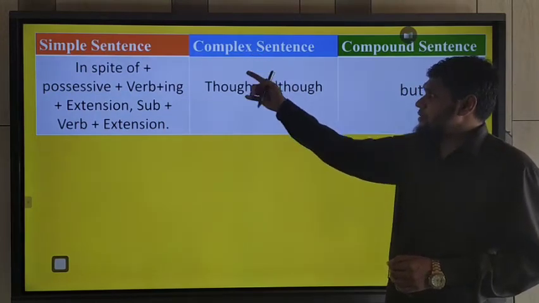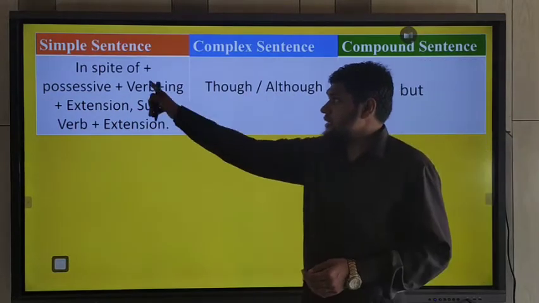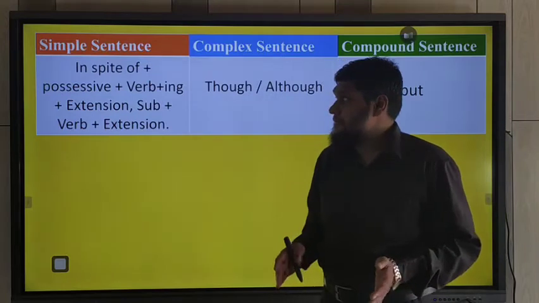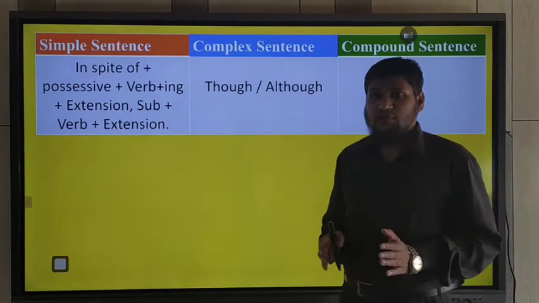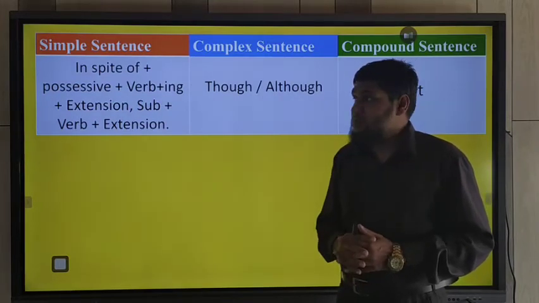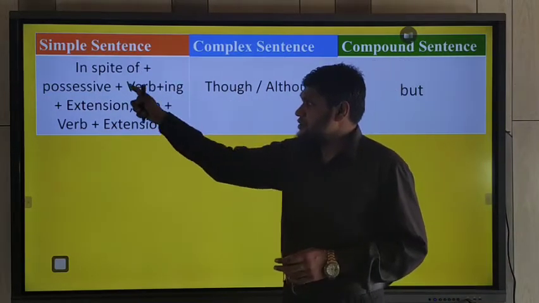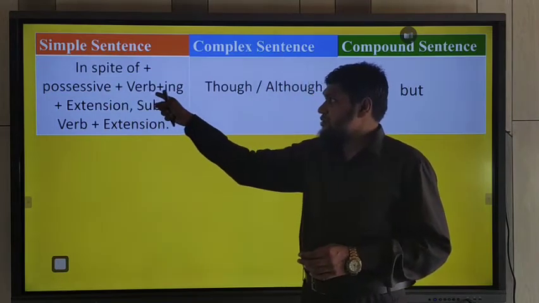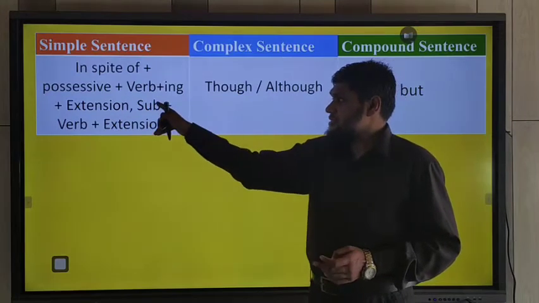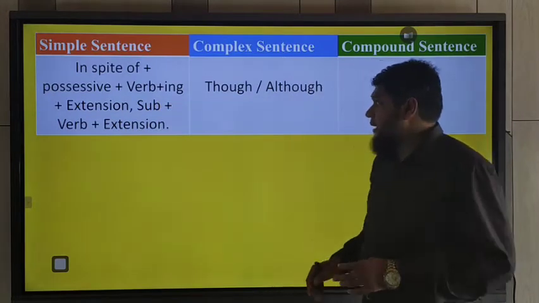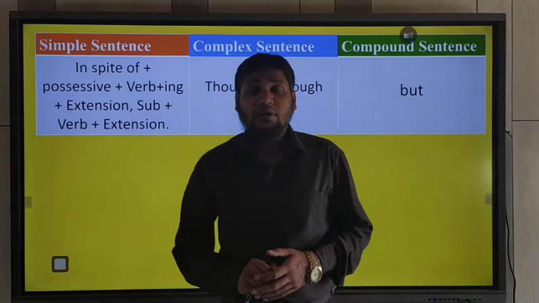If you have though and although in a complex sentence, that time you should use in spite of in a simple sentence, and the possessive of the subject of the subordinate clause. You should use in spite of instead of though, although, and then you should use the possessive form of the subject, and then the verb plus ing and extension. That time you should use the principal clause, that means subject, verb and extension. Okay, and you will use but in a compound sentence to connect both coordinate clauses.